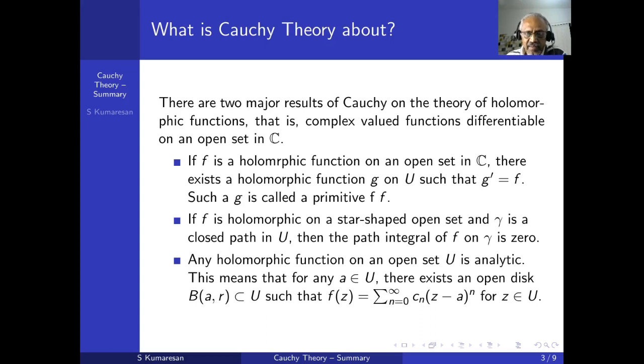What does that mean? It admits locally a power series. A function f is locally a power series. That means given any a, I can find an open disk D bar contained in U such that f of z equals the power series sum of c_n (z minus a) to the power n, as n runs from 0 to infinity. This is for all z again in the disk, not U. See, these are the mistakes, and one has to correct them in the next thing.